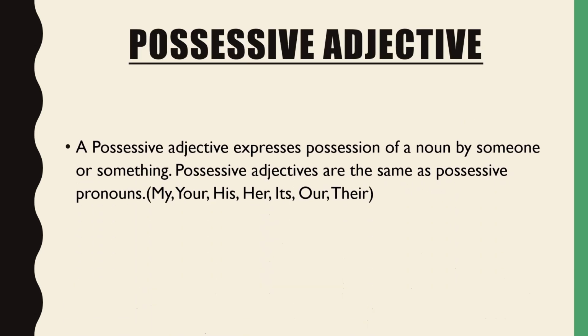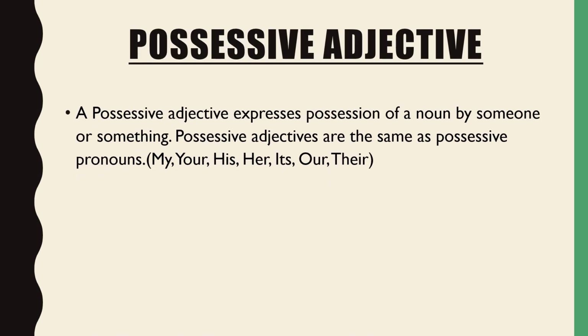Next is possessive adjective. And what are the possessive adjectives? As the word itself indicates, possessive tells us about possession. How? See here. A possessive adjective expresses possession of a noun by someone or something.